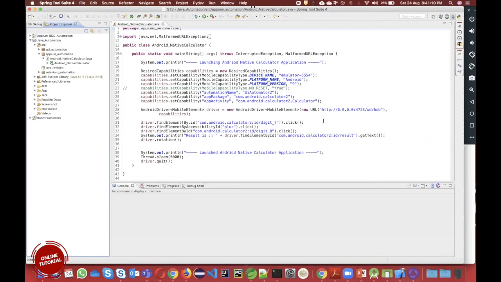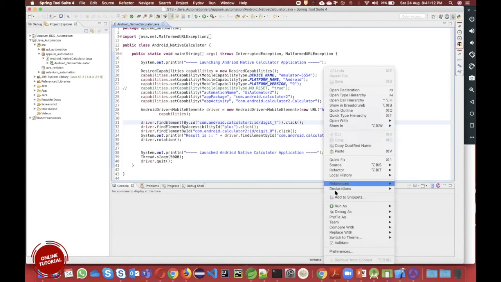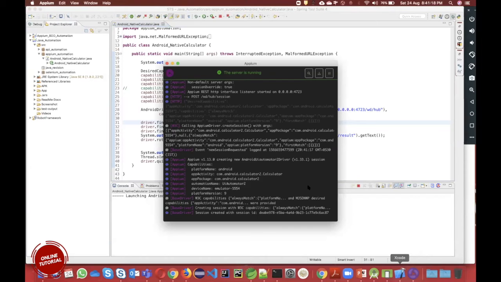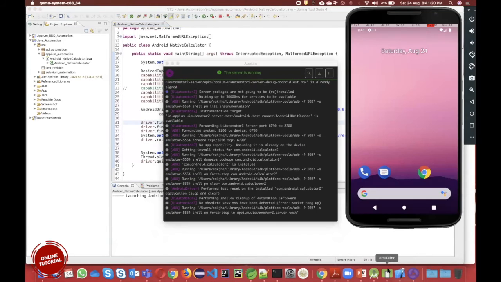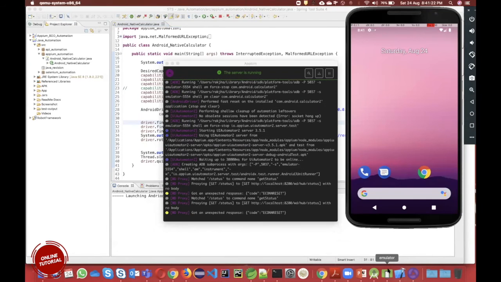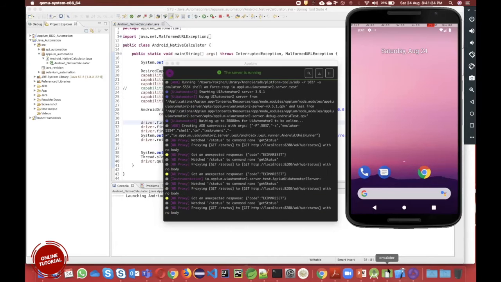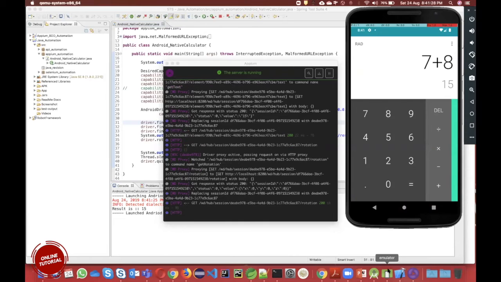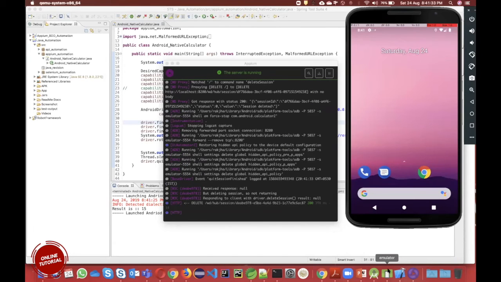If I run it here currently, what will happen? I'm just trying to launch a calculator on my device. So I'm running it. If you see, my Appium started working, and on this device a calculator will be launched. So see. Correct.